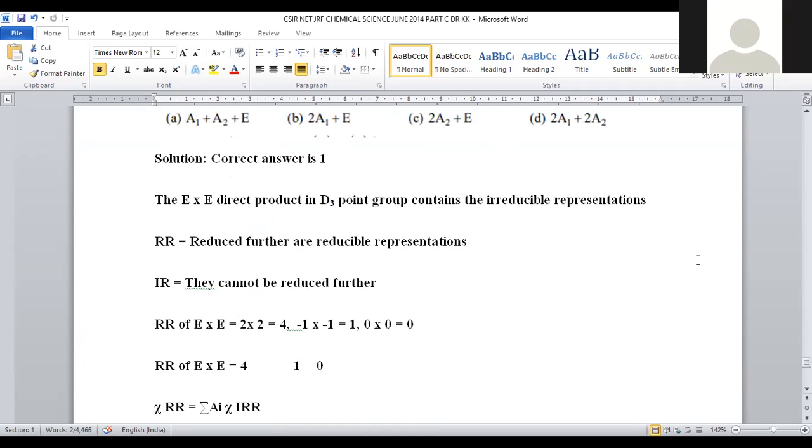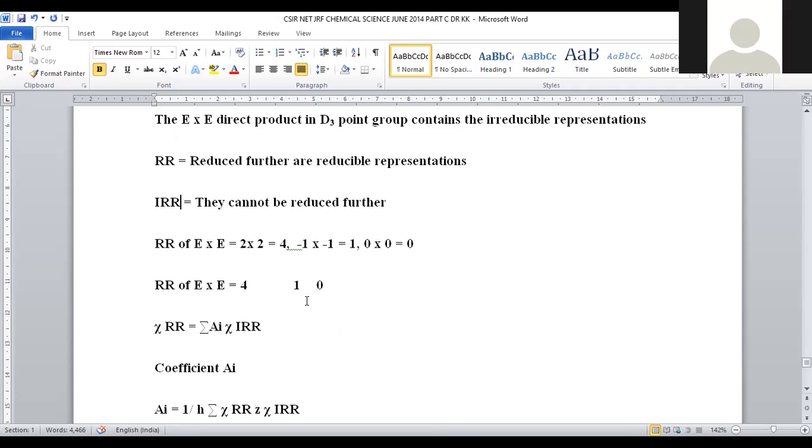In order to get that, first we have to know some fundamental things related to this table. RR denotes reducible representations, which can be reduced further. IRR is irreducible representations. They can't be reduced further. Already they are in the reduced form. Further reduction of those may not be possible. Those are said to be irreducible representations.